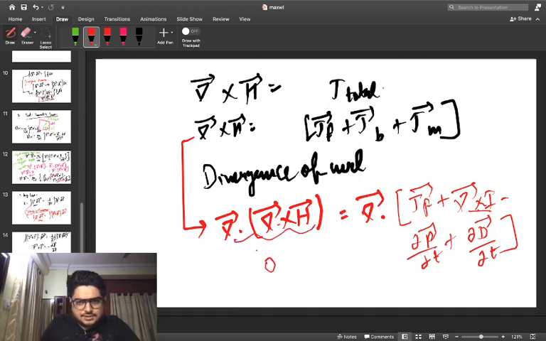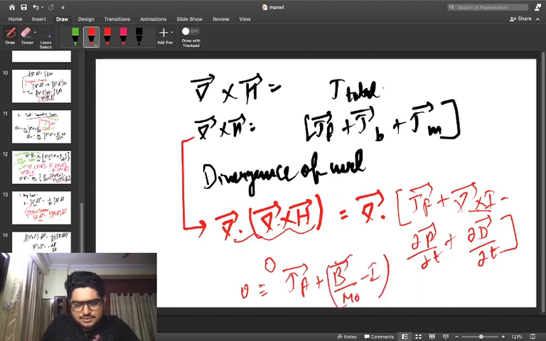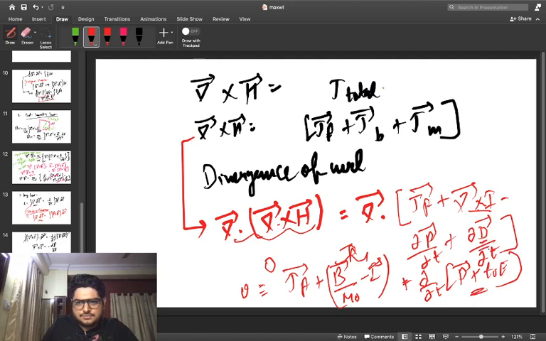I can write the expression 0 equals Jf plus, this is going to be B by mu naught minus I, which is equivalent to H, plus del by del T of P plus D, where P is the polarization vector and D stands for the electric field intensity, which could be written as epsilon naught E. So there itself comes the concept of this expression.